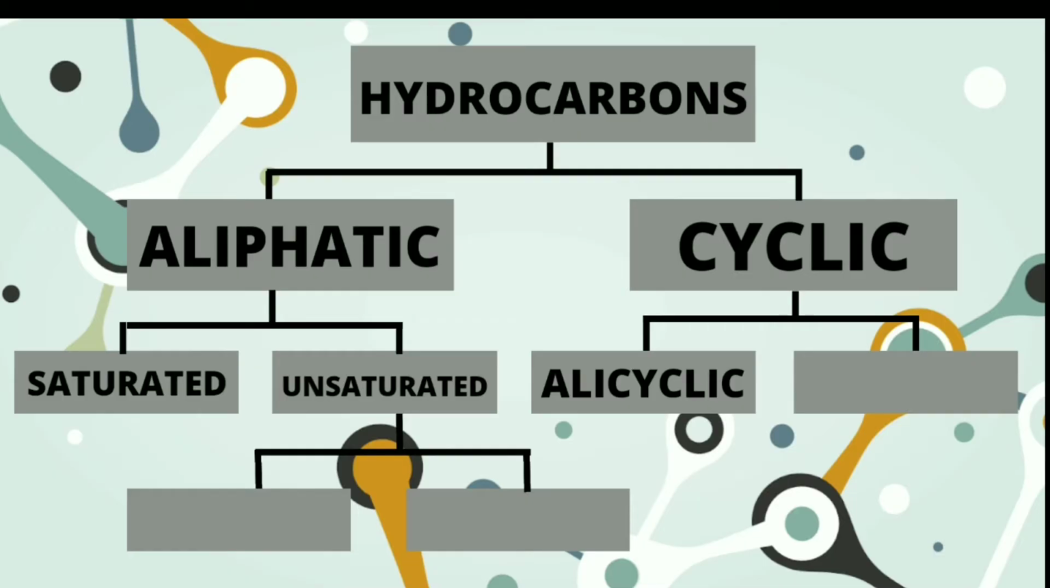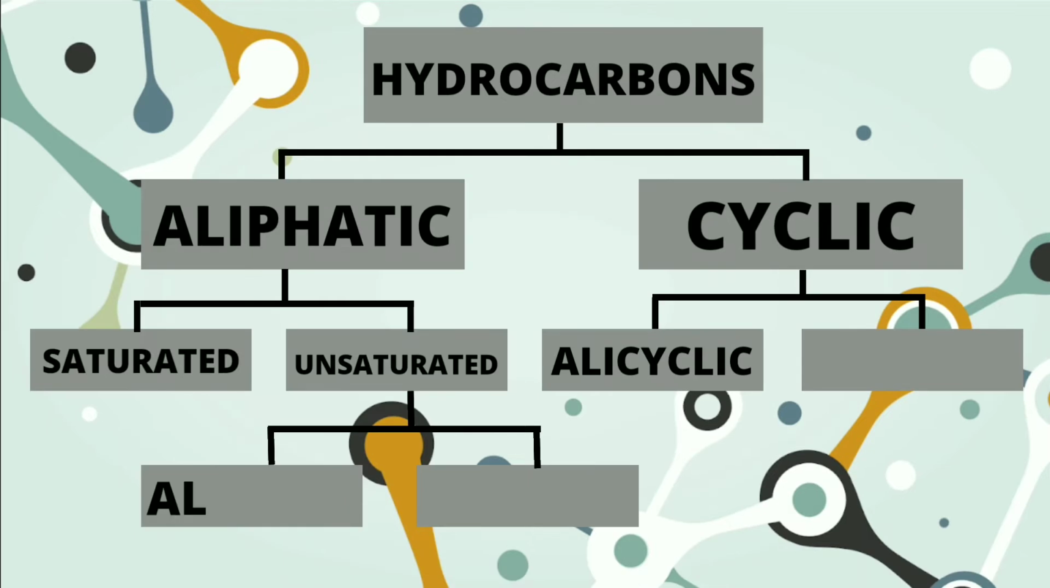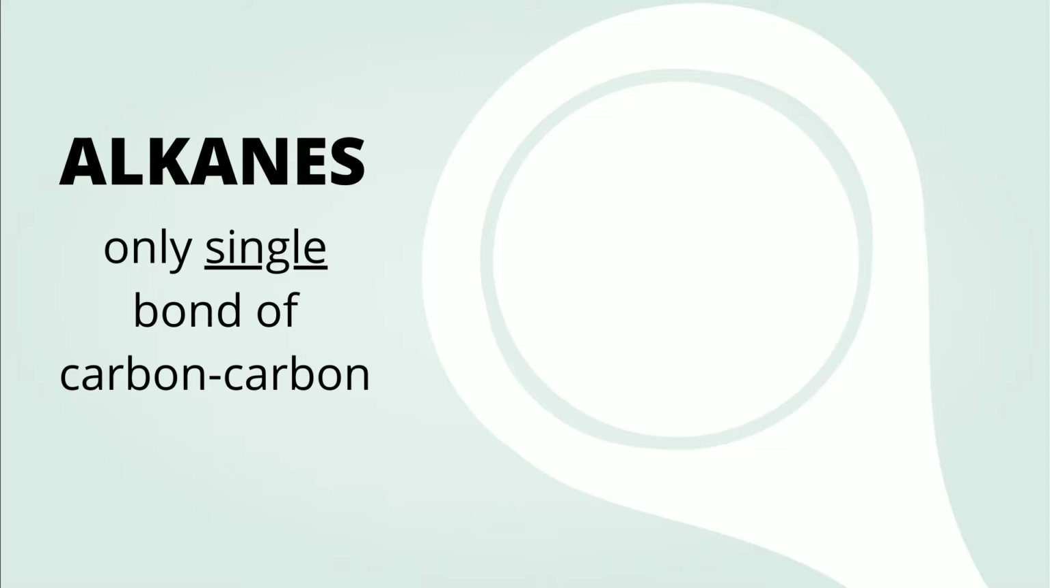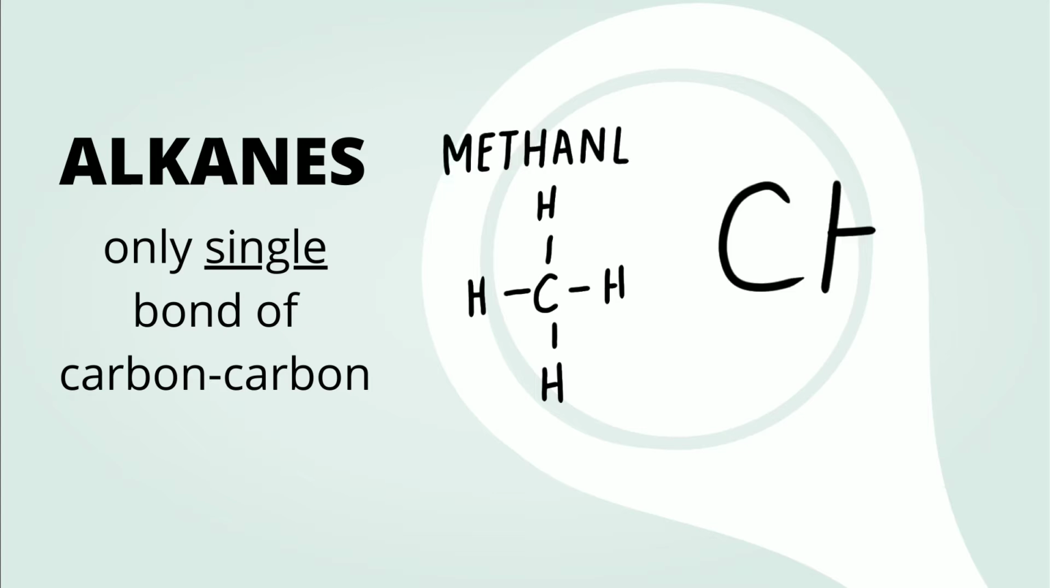The different types of hydrocarbons include alkanes, alkenes, alkynes, and aromatic hydrocarbons. Alkanes are the simplest hydrocarbons, which contain only single carbon-carbon bonds. An example of this is methane, which is CH4. Methane is a constituent of LPG or petroleum gas.